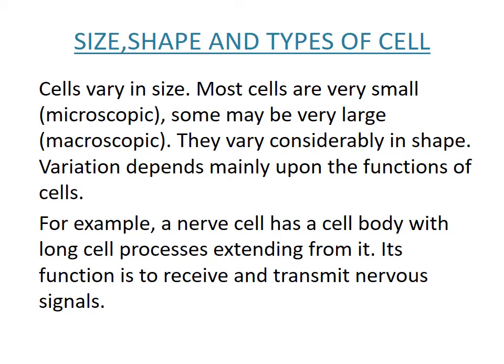Variation means differentiation. If we take an example from our body, a nerve cell has a cell body with long cell processes extending from it. Its function is to receive and transmit neuron signals. That long part is known as the axon, which you might have studied.